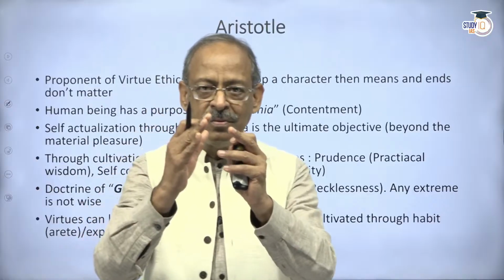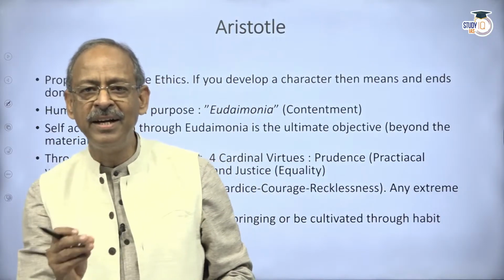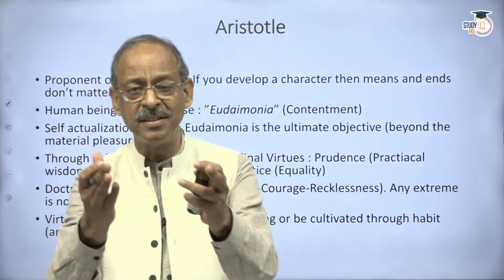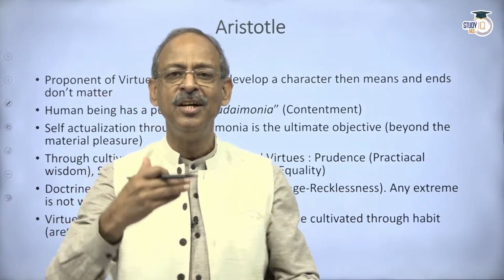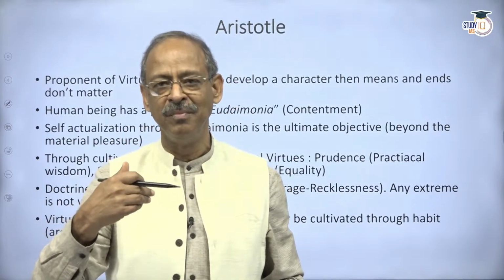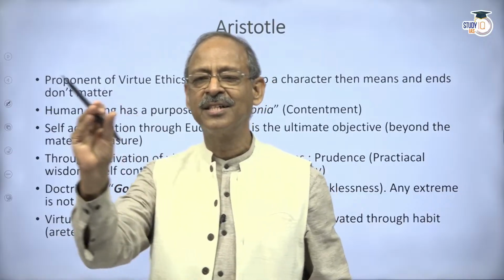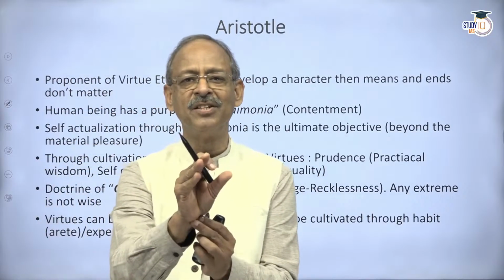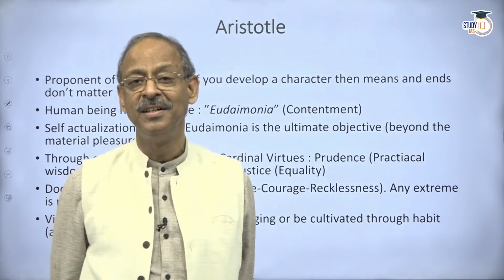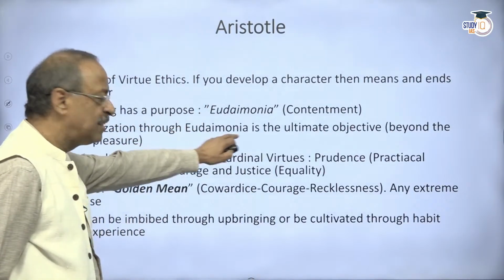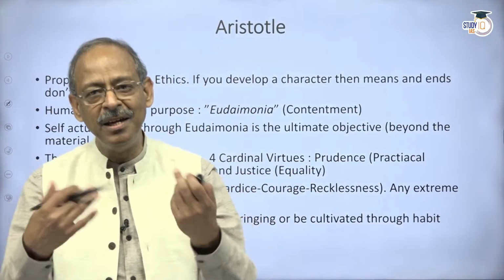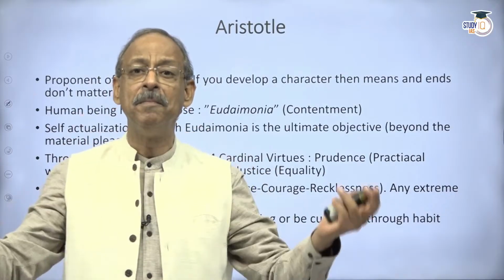But for a material to become a form, you require an external intervention to make it, because wood itself may not become a table. In some cases it may. In this particular case, you require an external intervention. He calls this the efficient causation, meaning that wood gets converted into a table through an intervention of an external agency. But what is the purpose of the table? That's what he means by the ultimate objective of a process. The ultimate purpose of a table is to enable you to write or eat food. That's the purpose of a table.